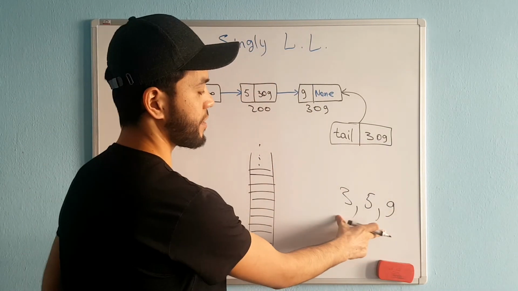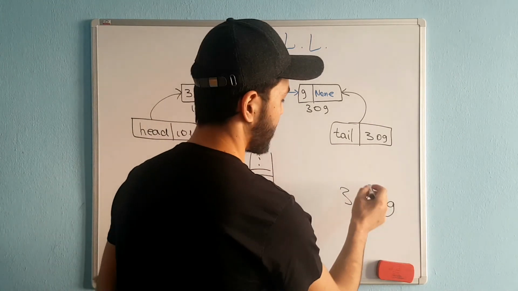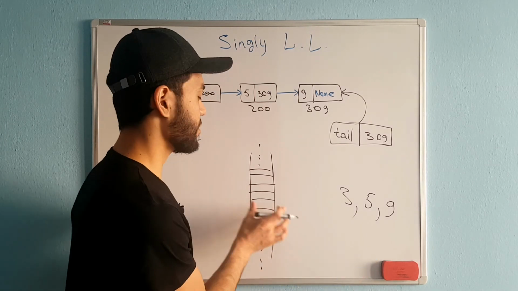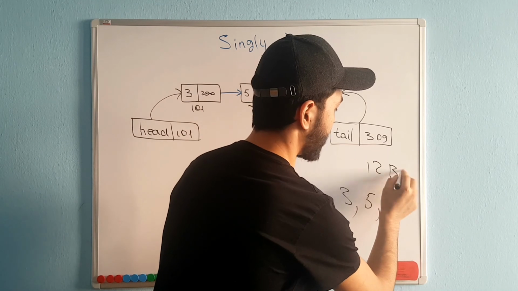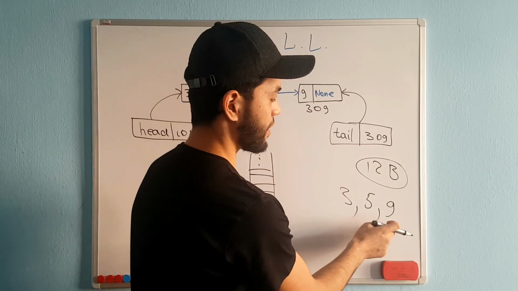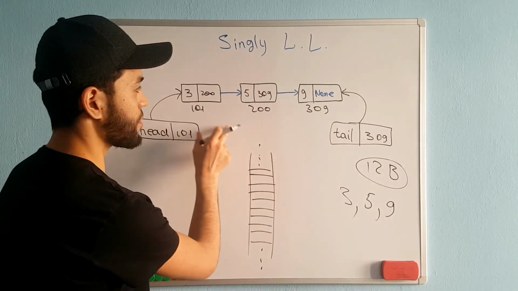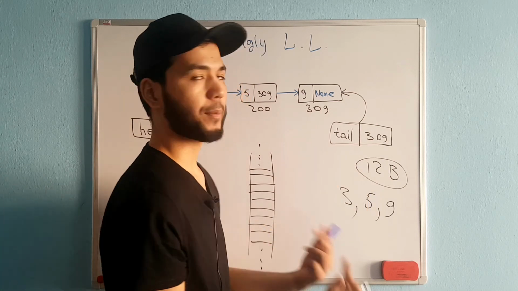Whenever we store these numbers in an array, we use only, for example, 12 bytes, because each number requires 4 bytes, okay? Whenever we store these numbers in a linked list, we need more memory, okay?